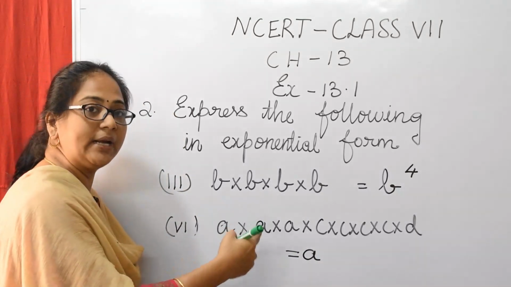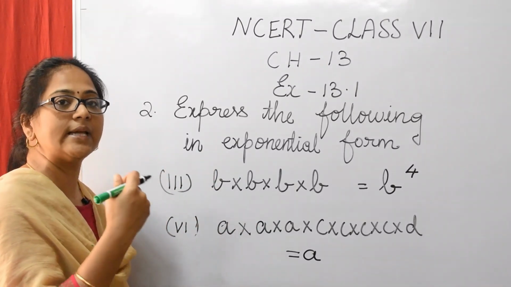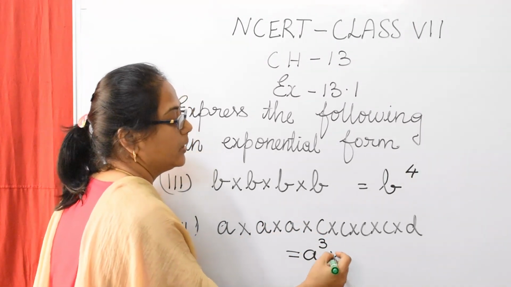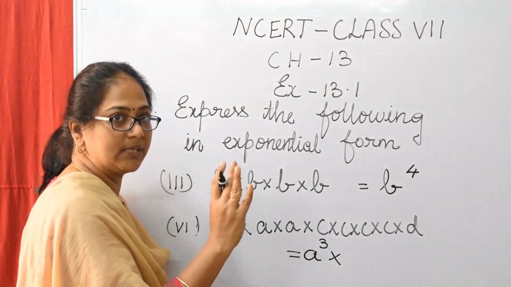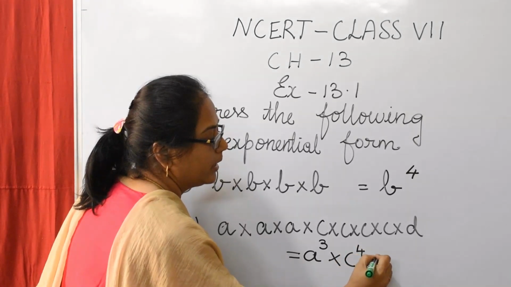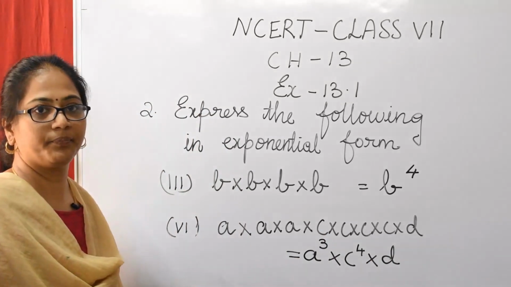Now, how many times is it repeated? 3 times. So, A to the power 3, that is A cube. Then C is repeated 4 times, so C to the power 4, and D is not repeated, so only once.